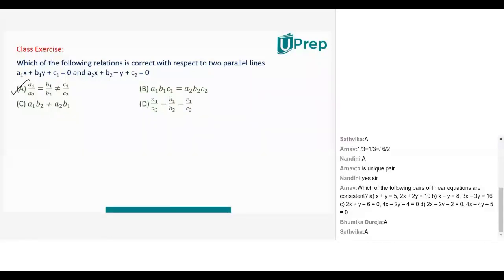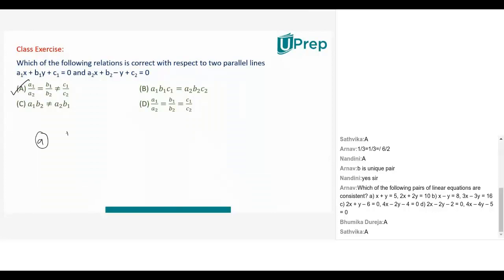Arnav, which of the following pair of linear equations are consistent? Now, consistent means they should have solutions. So let's solve the question whatever Arnav has asked. Now I'm solving the question you have asked in the chat box.